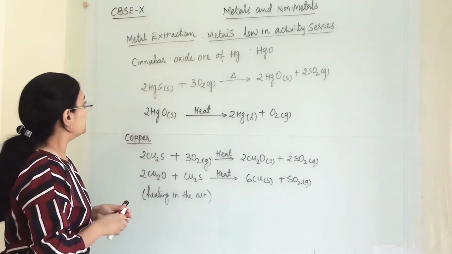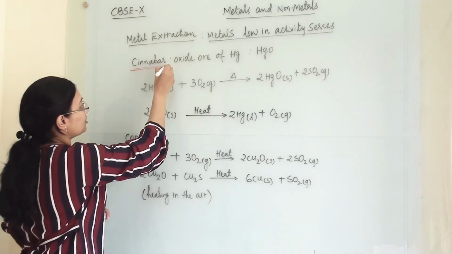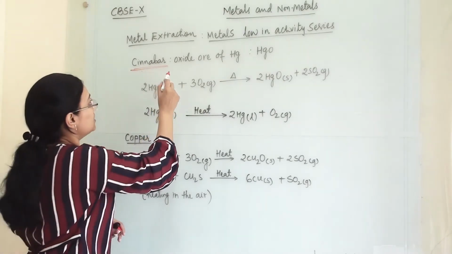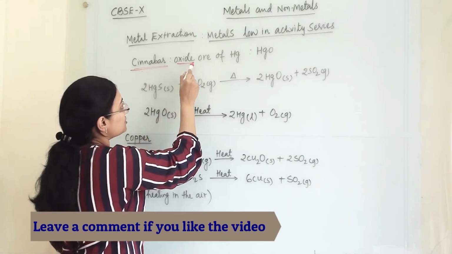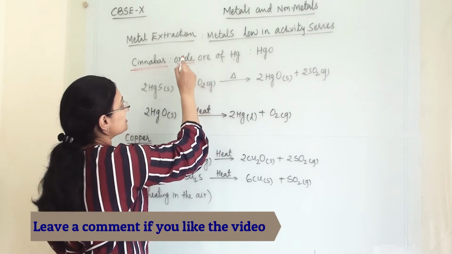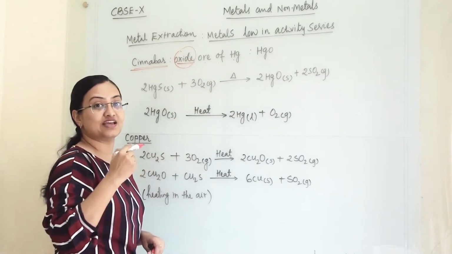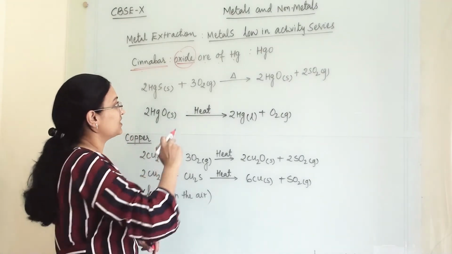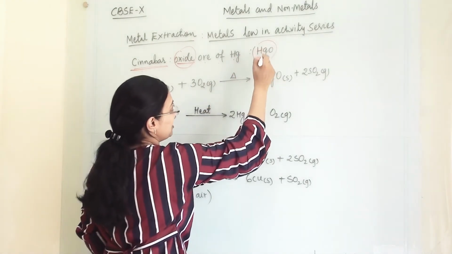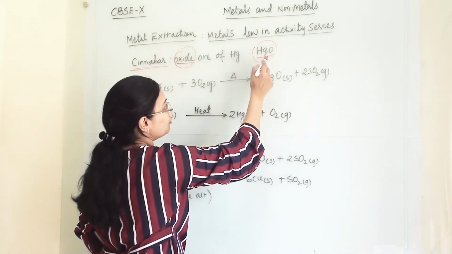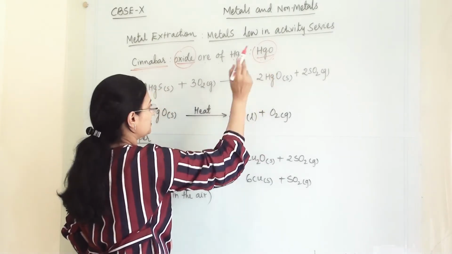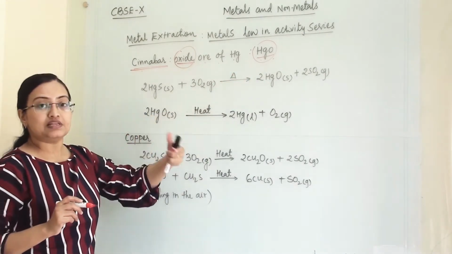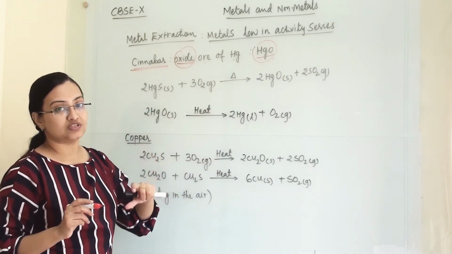Here, this is an ore of mercury. It is called cinnabar. Now this is termed an oxide ore of mercury, that means the mercury is combined with oxygen in its ore. So this ore is known as cinnabar. Now the molecular formula of the ore is HgO, mercury oxide. When mercury oxide is there, then with simple heating we can separate mercury from its oxide.